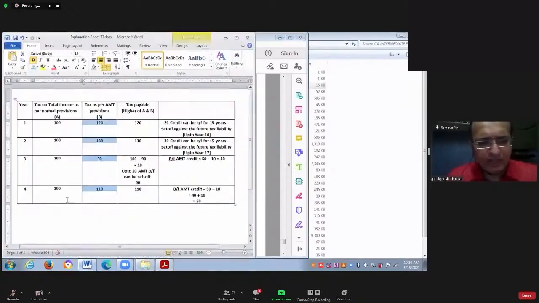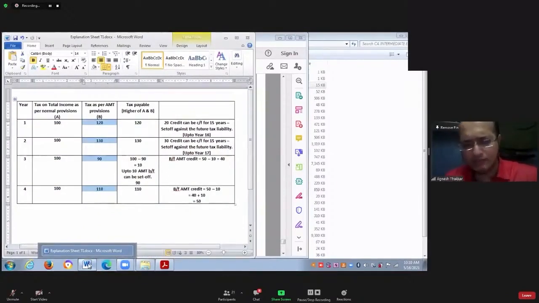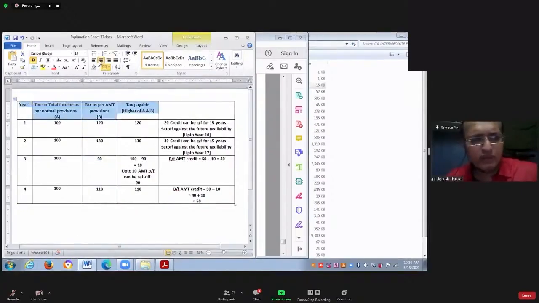Now, in this example, I just gave you rough amounts, saying that tax as per the normal provision is 100, tax as per AMT is 120, 130, 90, 110, etc. But the question is how to calculate this 100, 120, how these amounts are derived. For making you understand, I just gave you the example of some numbers. But how these numbers will be calculated, tax as per normal provision and tax as per AMT, that is what we need to understand here.